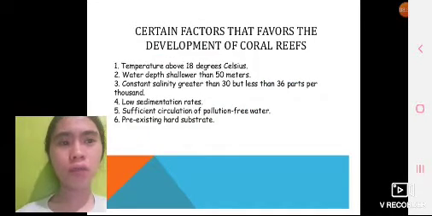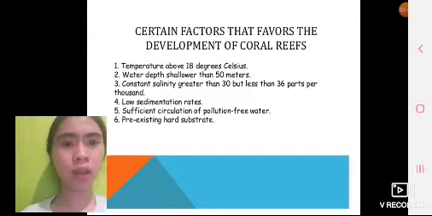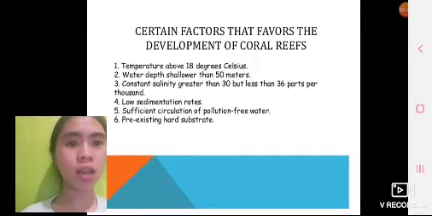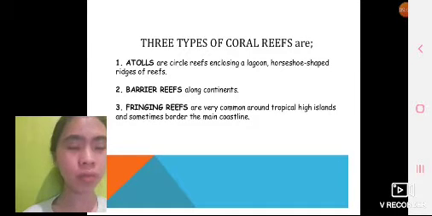Factors that favor the development of coral reefs. First, temperature above 18 degrees Celsius. Second, water depth shallower than 50 meters. Third, constant salinity greater than 30 but less than 36 parts per thousand. Fourth, low sedimentation rate. Fifth, sufficient circulation or pollution-free water. Sixth, pre-existing hard substrate.